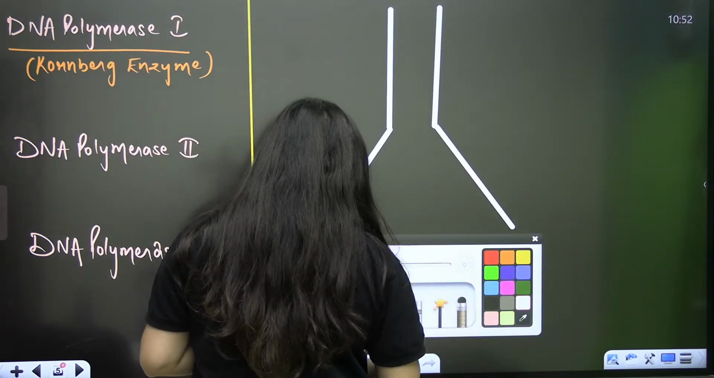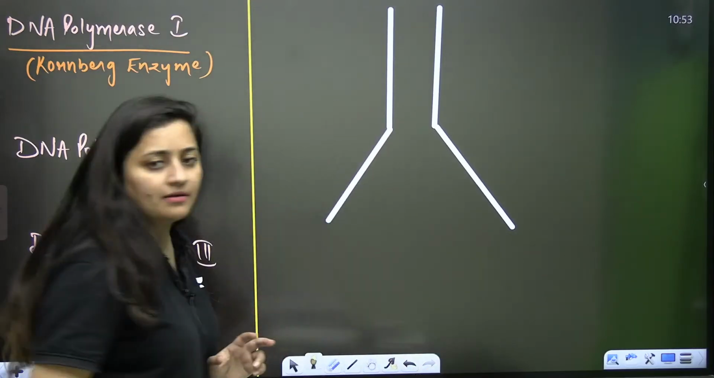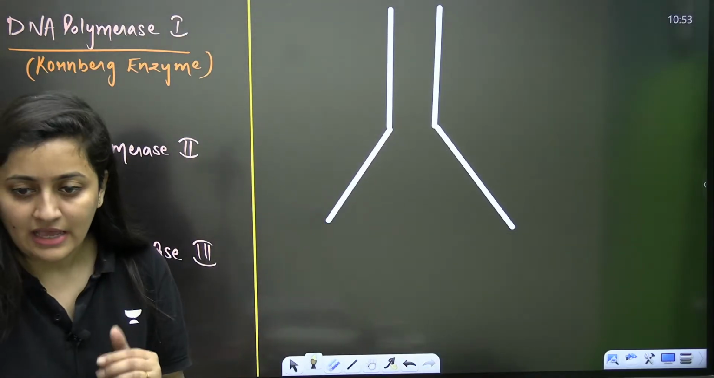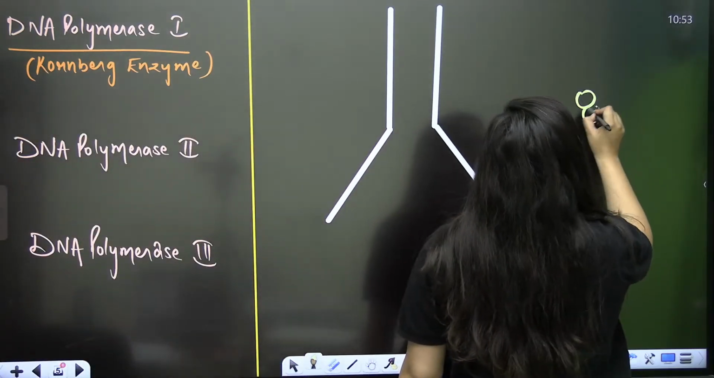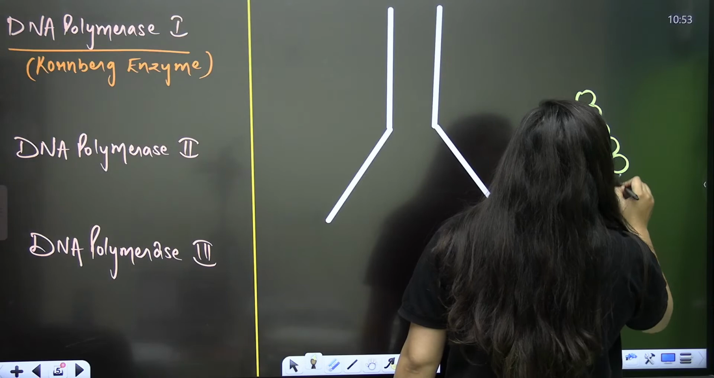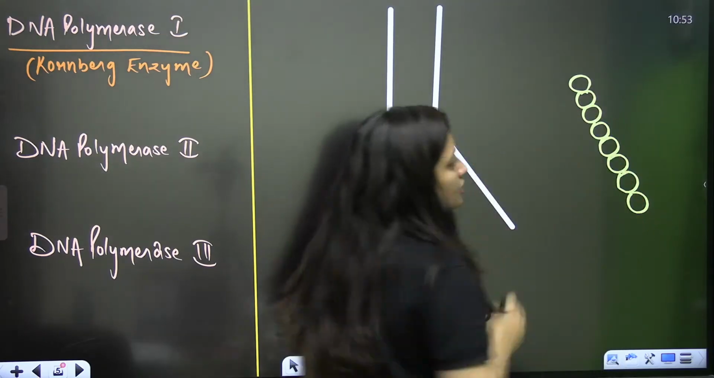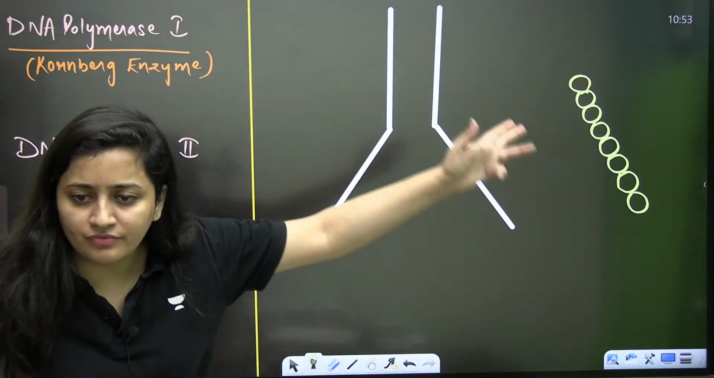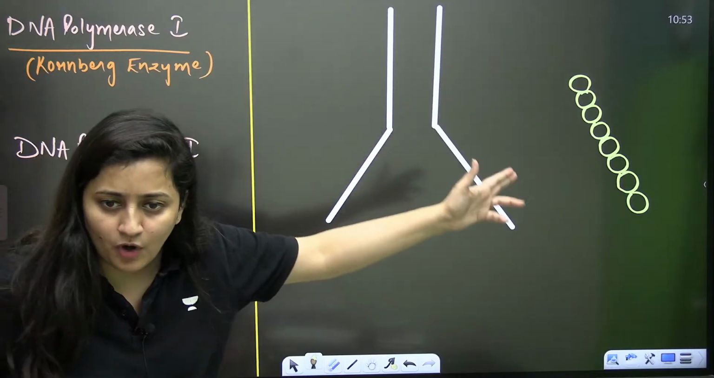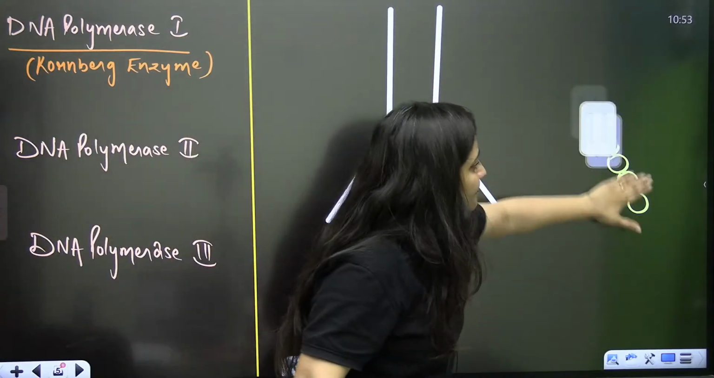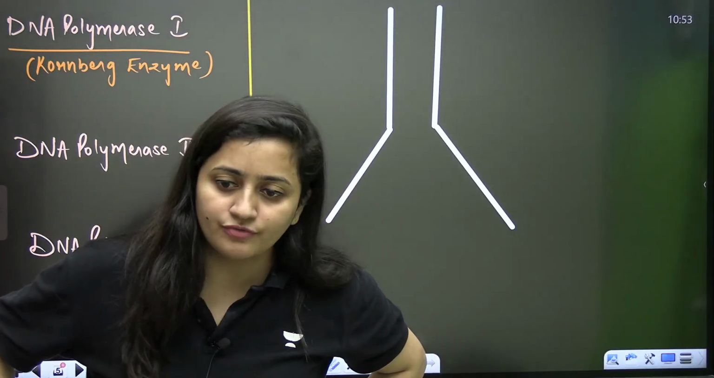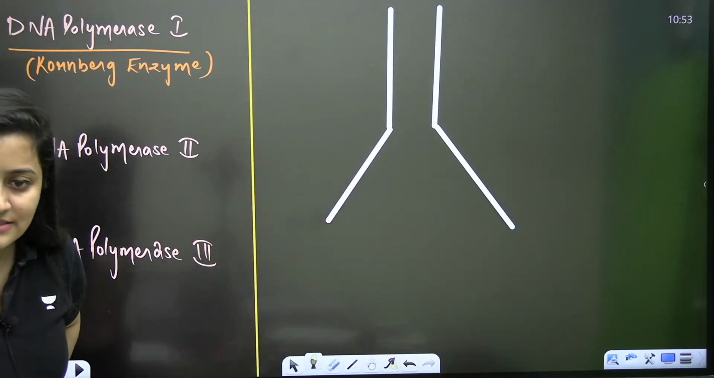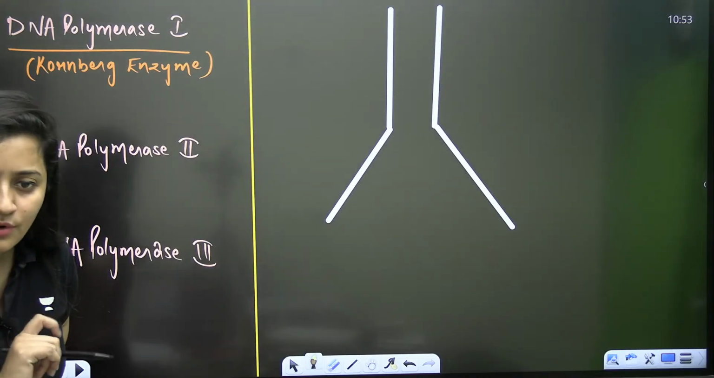But ultimately you are going to synthesize a new strand. You are going to form a new strand. And how will that new strand form? When you add the nucleotides, and then you form that strand. So ultimately the polymerization will be there, Nandini, and that polymerization will form the new strand, isn't it? That's what you know.